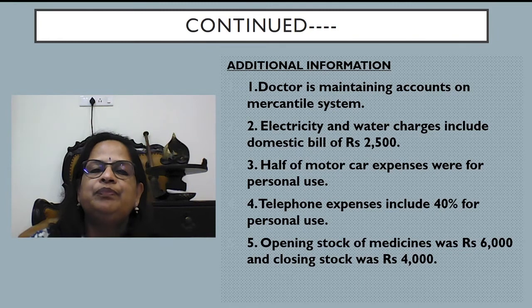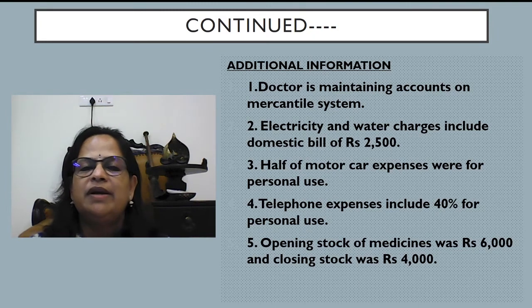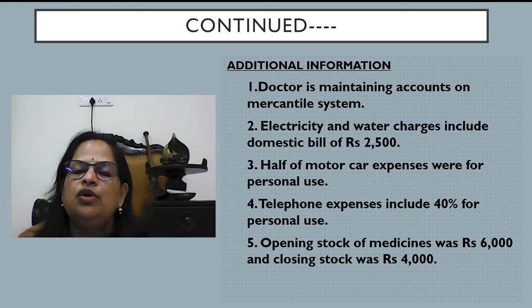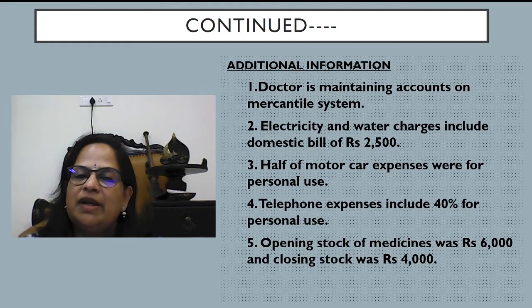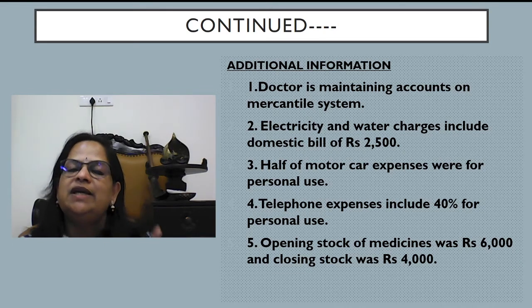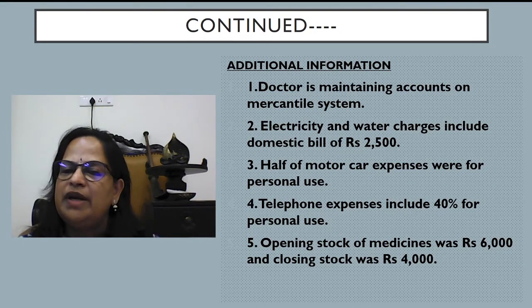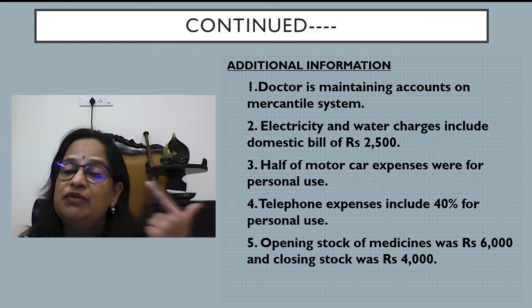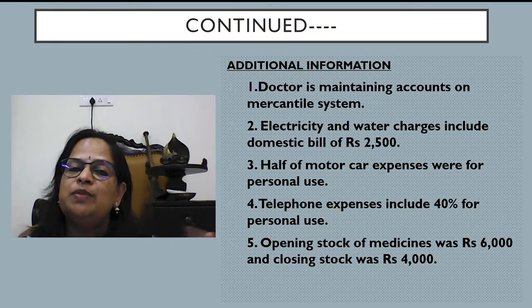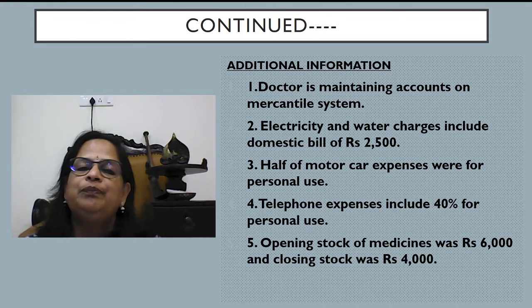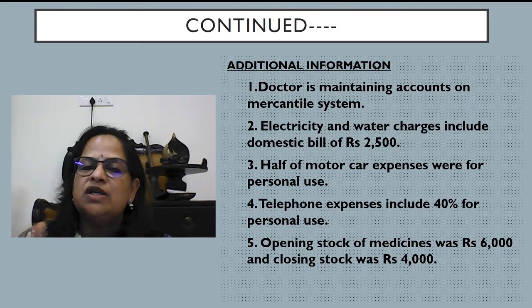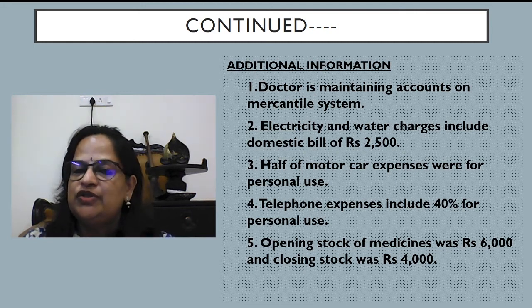Additional information. Doctor is maintaining accounts on mercantile system, and electricity and water charges include a domestic bill of 2,500. So doctor is maintaining accounts on mercantile system. So you have to see how you calculate the purchase of medicines: opening stock plus purchases minus closing stock. In the previous problem, the first problem, the doctor was maintaining on cash basis, so we were directly taking the value. If it is an income and expenditure account, this is how you have to calculate. Now from the electricity bill, you have to reduce the domestic bill 2,500.